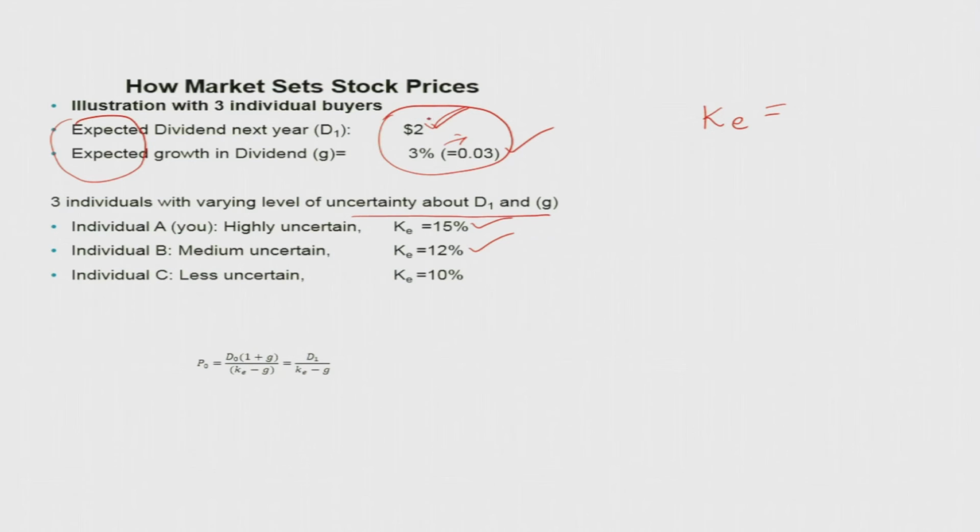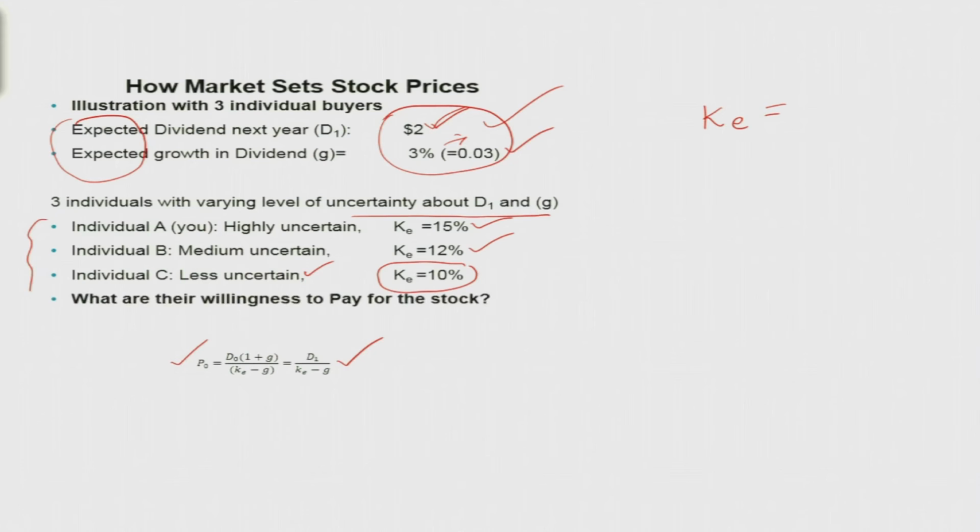That means the dividend and the expected growth rate are a function of the general business condition, that is, the macroeconomic risk plus the systematic and some of the firm-specific risk as well. So, this individual, being less uncertain, needs a KE of 10%. Accordingly, if you plug these values into the formula, we are going to get 3 different prices, or willingness to pay, the P0, for these 3 different individuals.